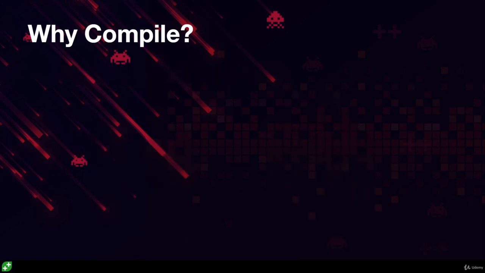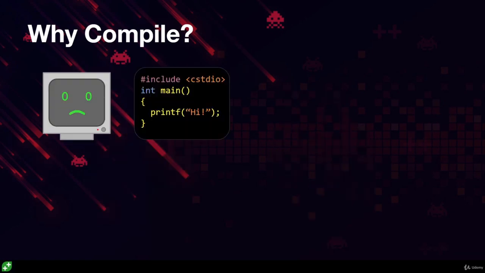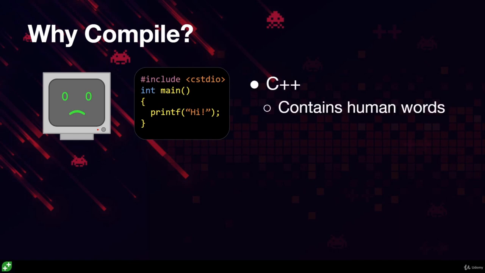We can't just take our C++ program and hand it over to a computer. C++ contains human words in it. Words like include and main and print. Humans can understand C++, at least the superior ones. Just kidding. Tell your Python programming friends they're just as cool as you. But to a machine, it's all gibberish. Because certain humans can understand C++, we refer to it as a high-level programming language.